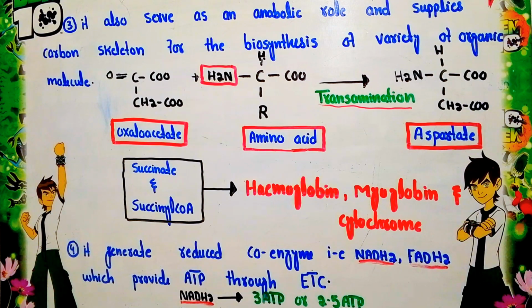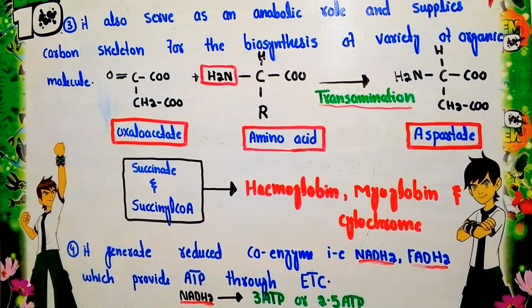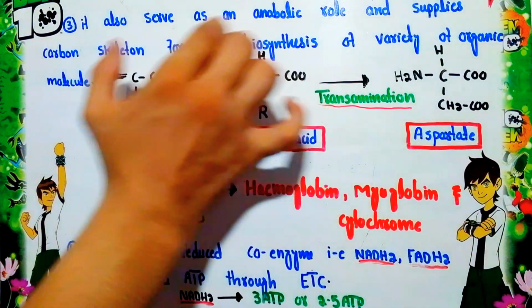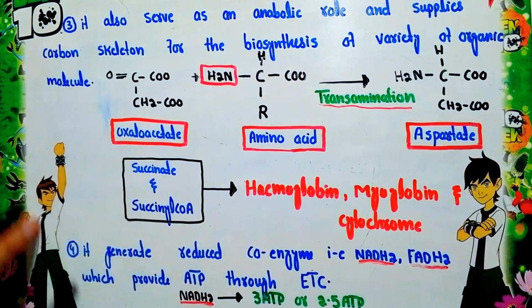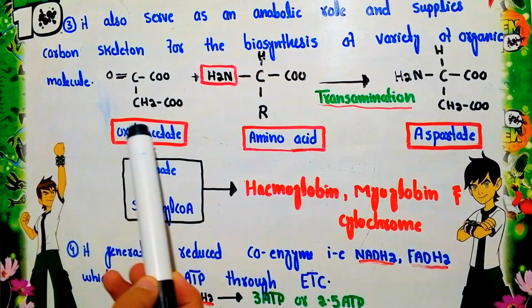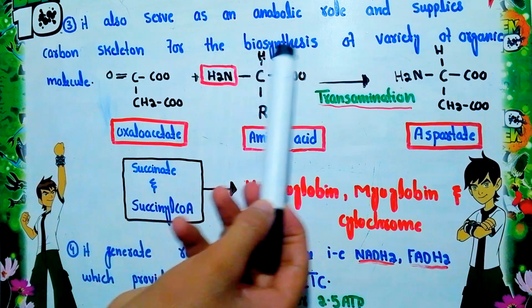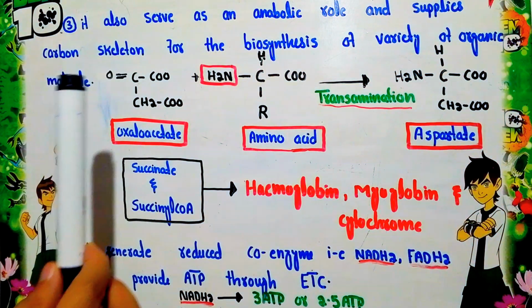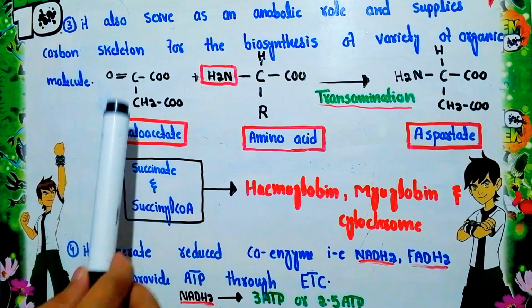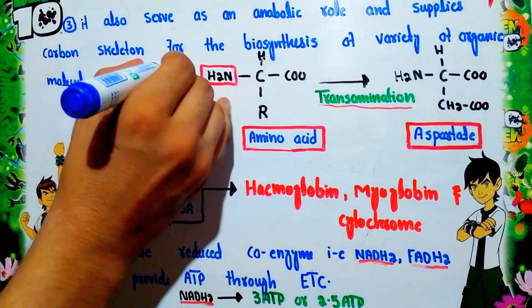We will take one example, one of the intermediates of the Krebs cycle, oxaloacetate. It will provide the carbon skeleton for the biosynthesis of a variety of organic compounds or molecules. This is actually a keto acid, so it will provide a carbon skeleton to this.